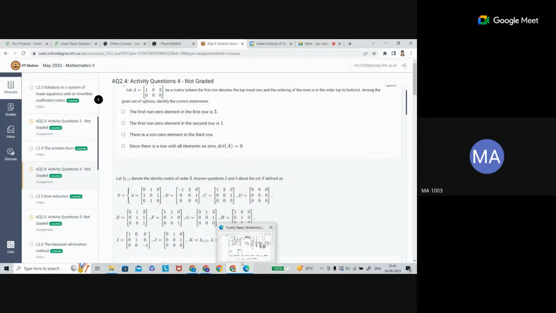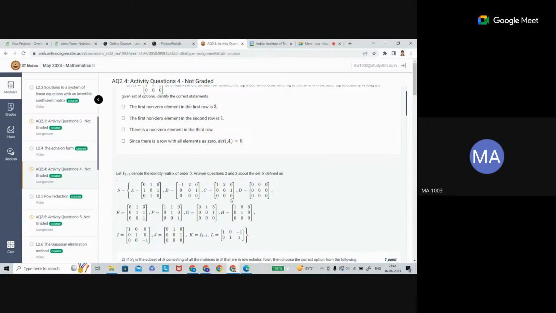Now, this one is not in row echelon form, so it will never be in reduced row echelon form. What about this B? No, sir, because the leading entry in the first row is -1. It is not 1, it is -1. So this is not in row echelon form, and that's why it is not in reduced row echelon form either.